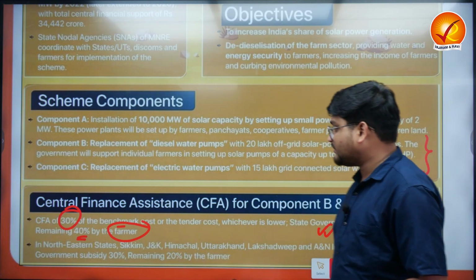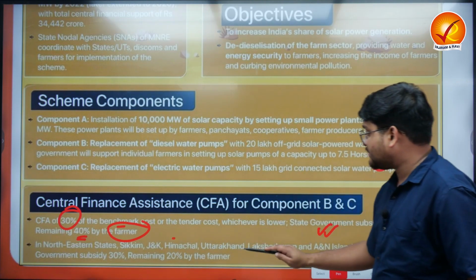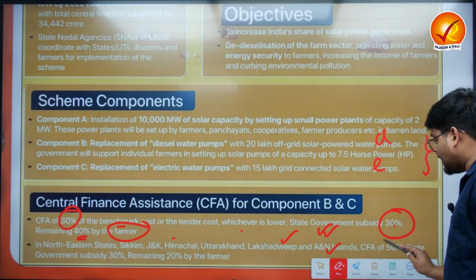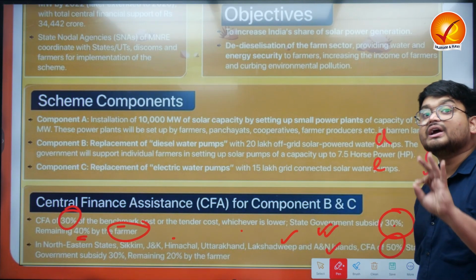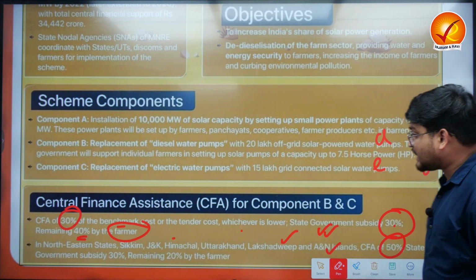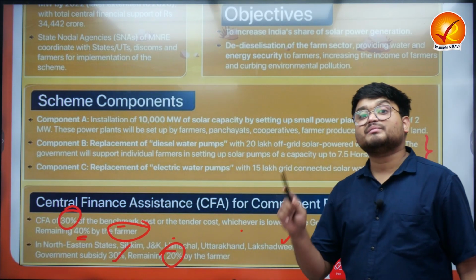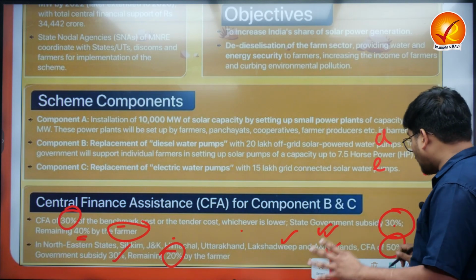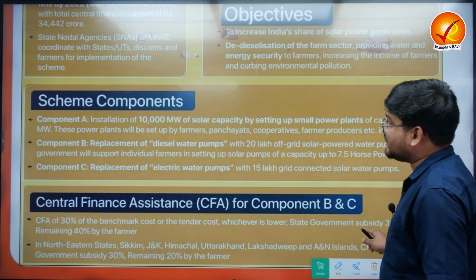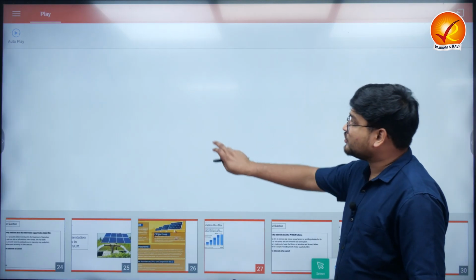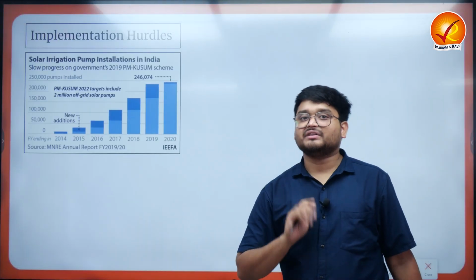In the northeastern states, Sikkim, Jammu and Kashmir, Himachal Pradesh, Uttarakhand, Lakshadweep, and the Andaman and Nicobar Islands, the center will be contributing 50%, the state government will be contributing 30%, and the remaining 20% will be given by the farmers. So this is the broad idea that we are going with. Now, with reference to PM KUSUM, we are having various implementation hurdles.